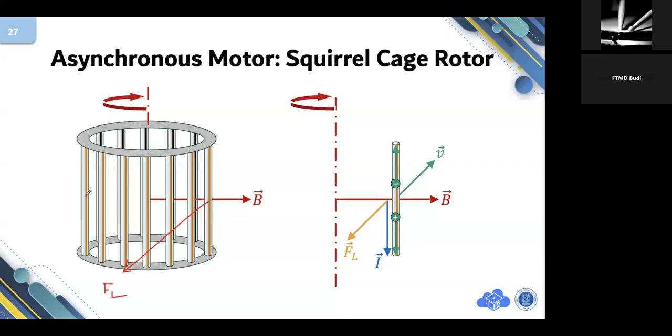On the other side, this bar is indicated by FL. So it will create a torque. This current is called induction current. That's why this kind of motor is sometimes named induction motor.